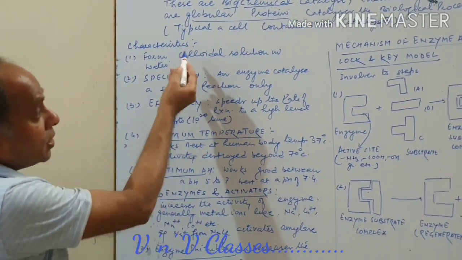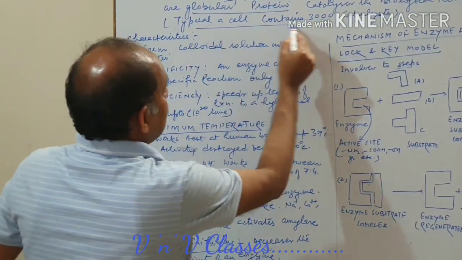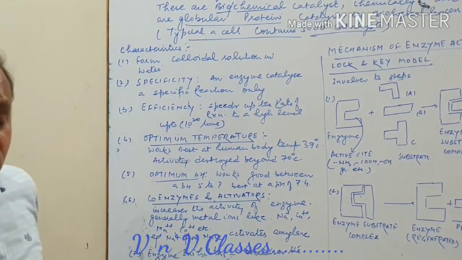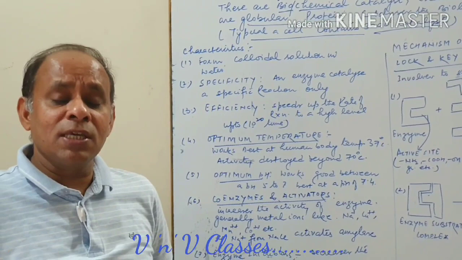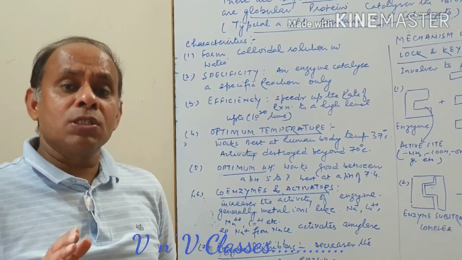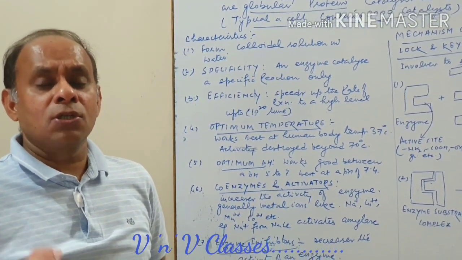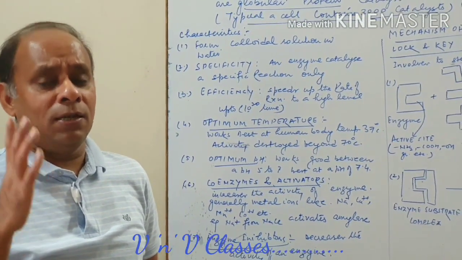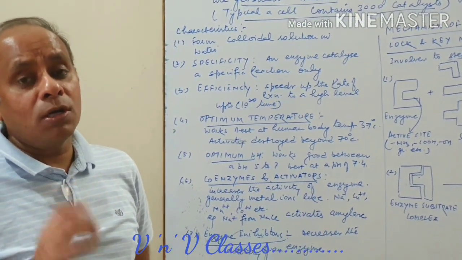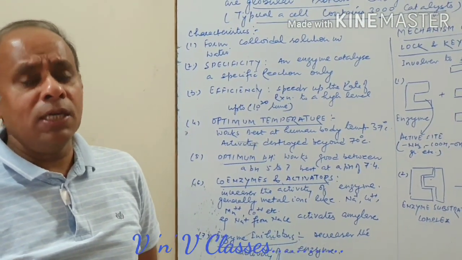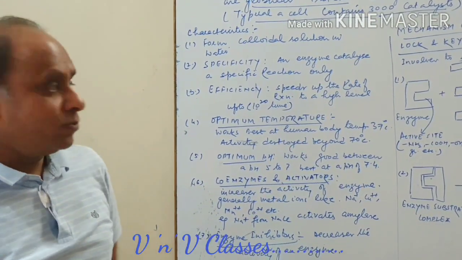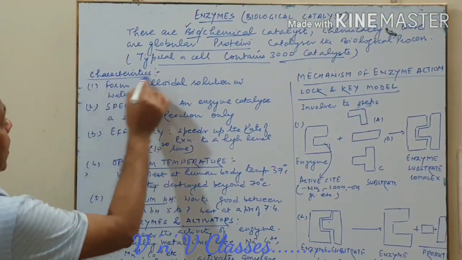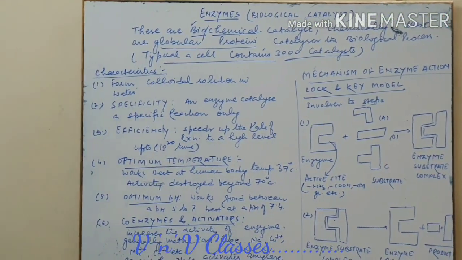Remember, a typical cell contains almost 3000 catalysts. Just imagine, in each and every cell of the body, there are approximately 3000 catalysts to carry out the normal functioning of a single cell. So see how important these enzymes are in our body, in living systems. First of all, we will talk about some important characteristics of these enzymes.